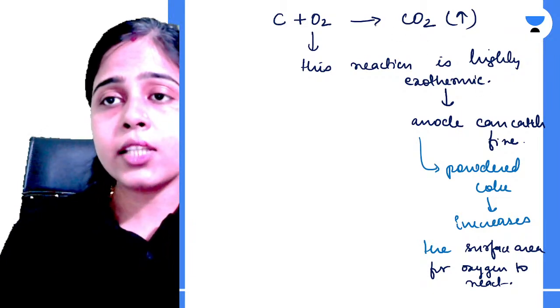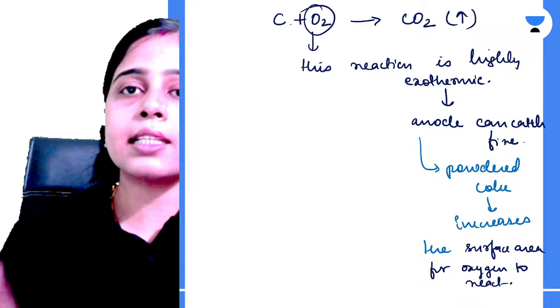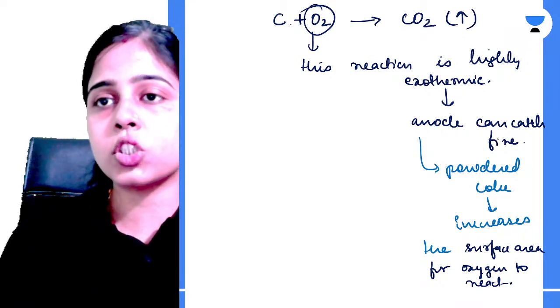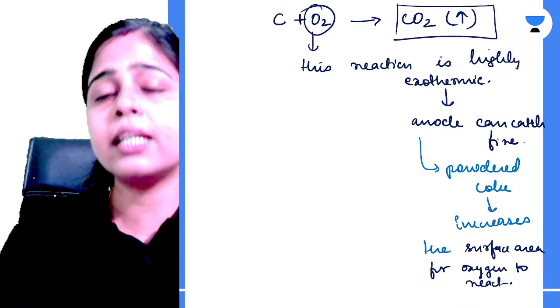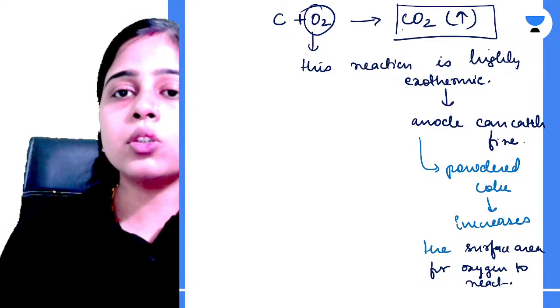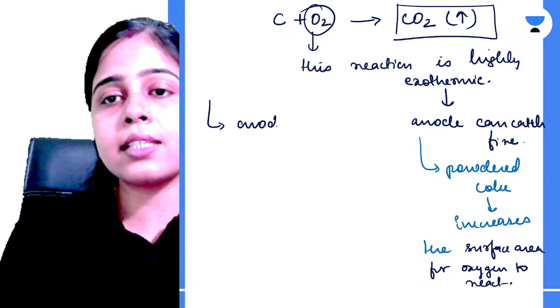Next, as you can see, oxygen gas is evolved at anode. Now the carbon at the anode reacts with this oxygen gas to form carbon dioxide, which escapes, or you can say vaporizes, in the atmosphere. Due to this, your anode decreases slowly.